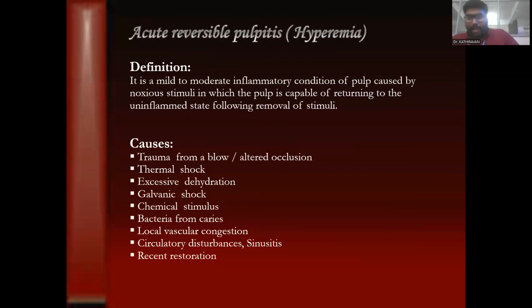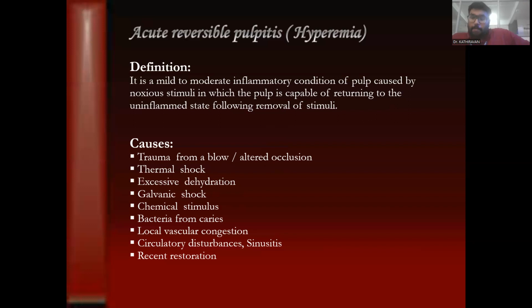Now, acute reversible pulpitis is a mild to moderate inflammatory condition of the pulp that is caused by a noxious stimulus, where the pulp is capable of returning to the uninflamed state after removal of the stimulus. In simple words, the patient complains of pain. Then we do a simple cold test with the help of an ice stick. You keep the ice stick, that is the stimulus, over the symptomatic tooth and see the reaction. The patient would complain of pain, then on removal of the stimulus the pain disappears. That gives an indication that it is a reversible condition. So here, the pain subsides on removal of the stimulus.